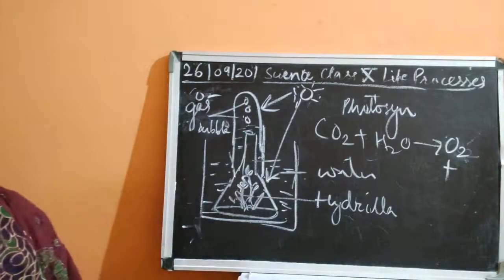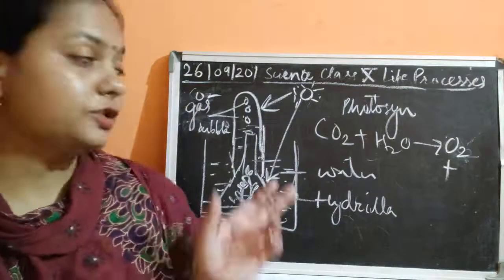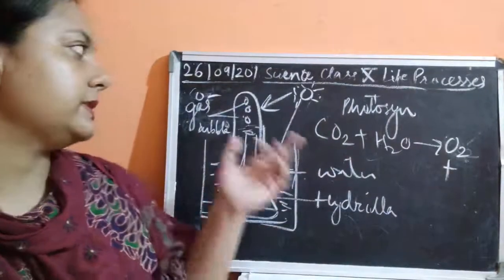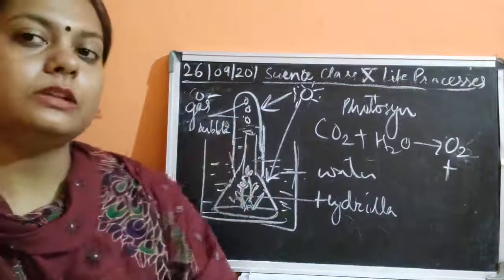Then you will remove the test tube and put your thumb over the mouth of the test tube, because oxygen is present inside this. And if you remove the thumb, then what happens?